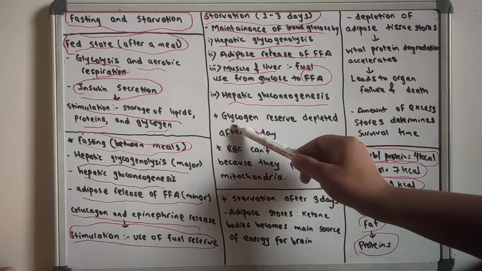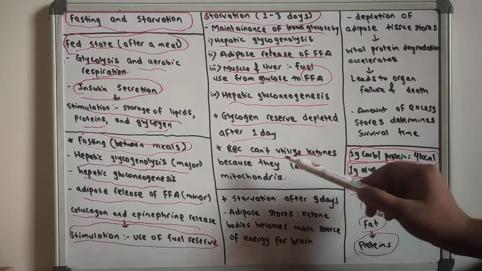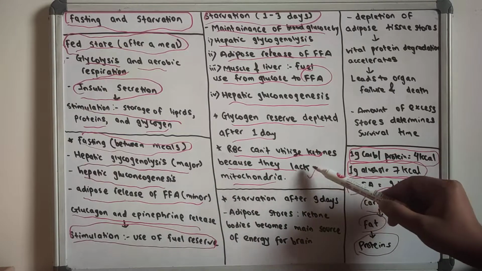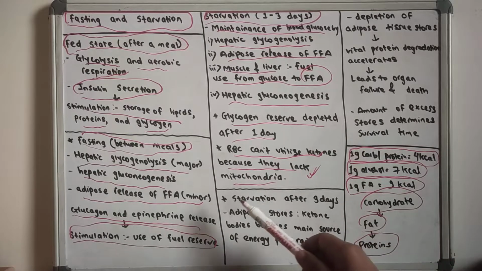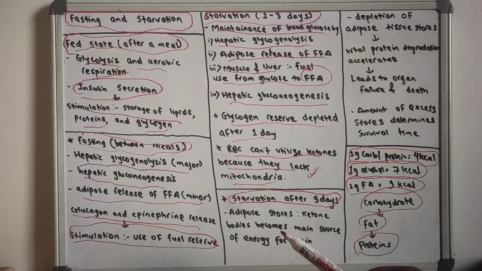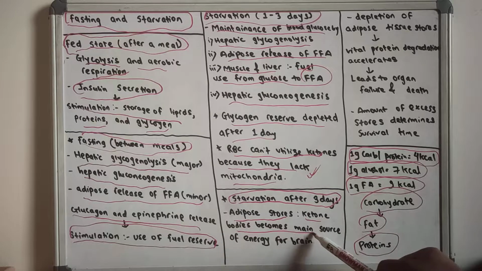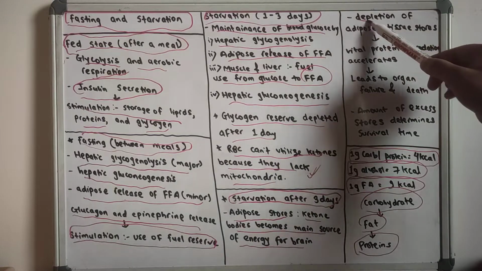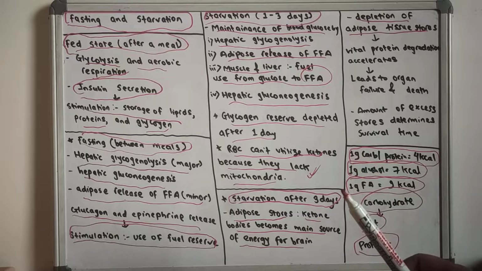What happens is that the glycogen reserves will be depleted after 1 day, and the RBC can't utilize the ketones because they lack mitochondria. So RBC can't utilize ketones once there is production of ketones. So what will happen after 3 days of starvation? From the adipose stores, ketone bodies will be released. Ketone bodies become the major source of energy for the brain, and there will be depletion of the adipose tissue stores in the various peripheral tissues.